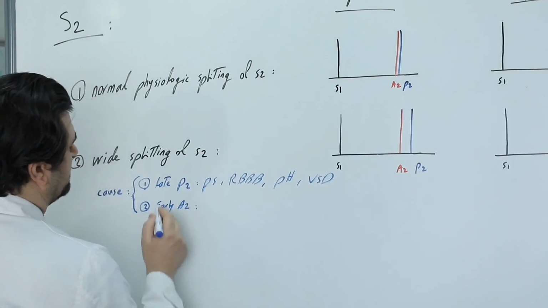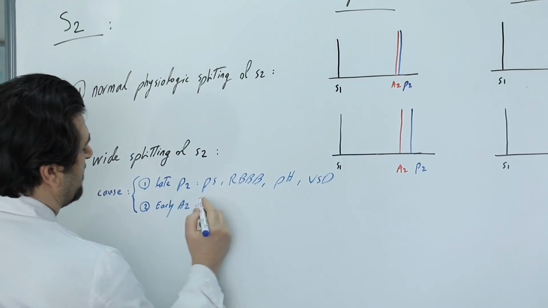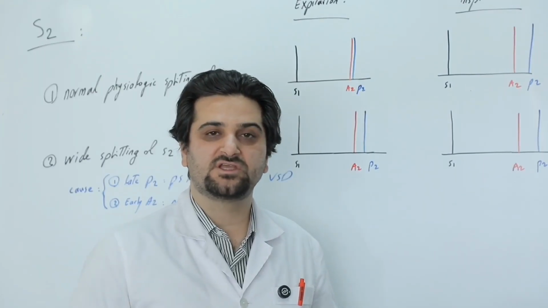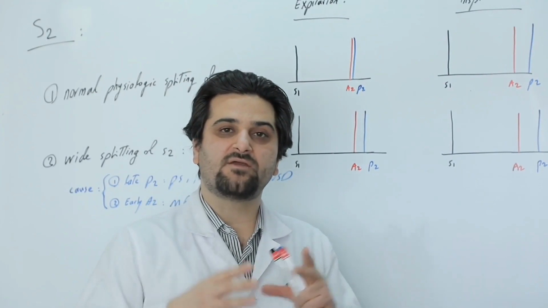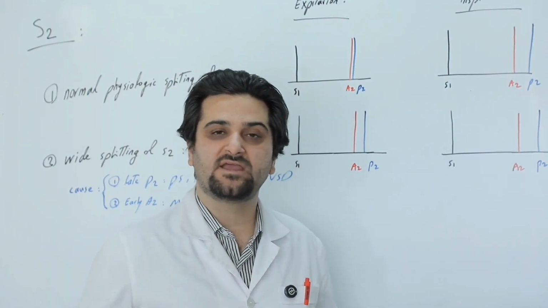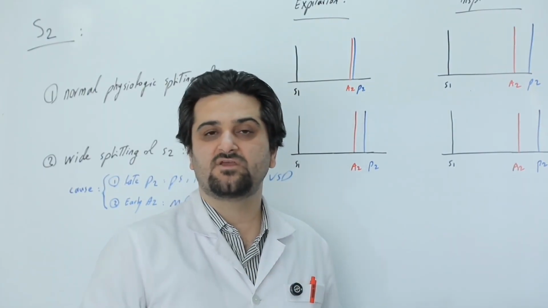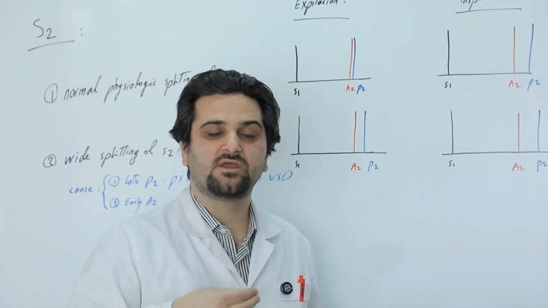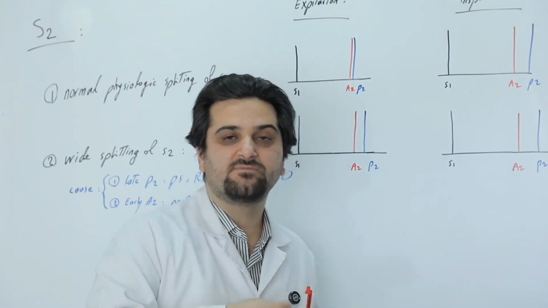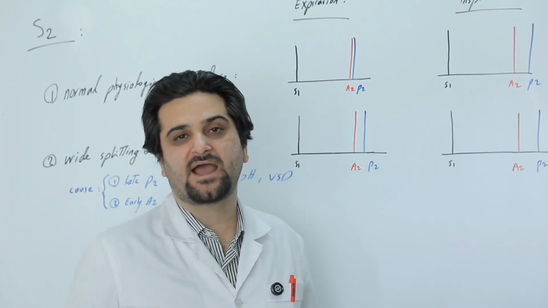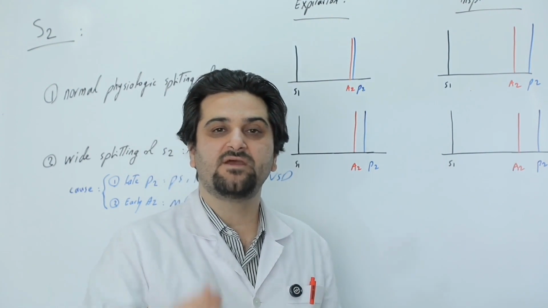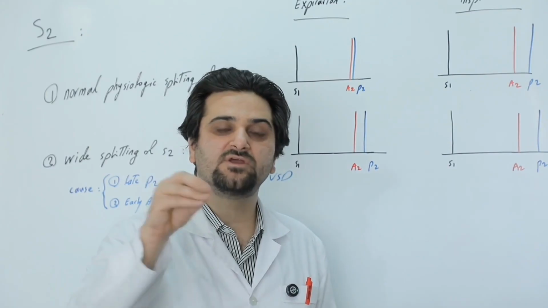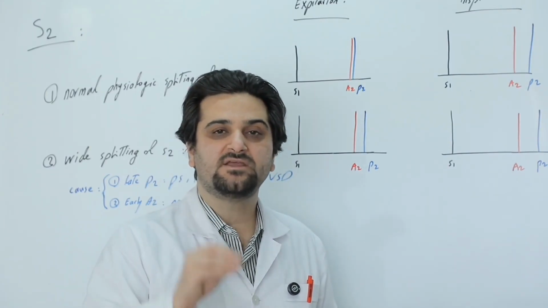What factors cause the aortic valve to close earlier? Factors such as mitral regurgitation. In a patient with severe mitral regurgitation, during systole there are two pathways for blood to exit. One is the aortic valve, which is still functioning normally, and the other is the mitral valve, meaning that during systole, blood regurgitates from the left ventricle back into the left atrium. As a result, the blood in the left ventricle is emptied much more quickly, which causes the aortic valve to close earlier, leading to wide splitting of S2.